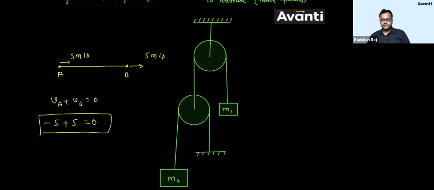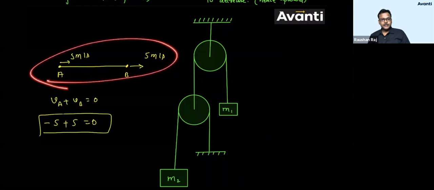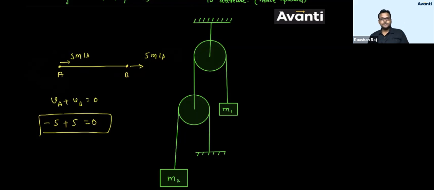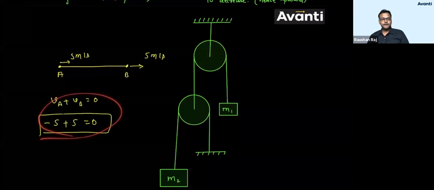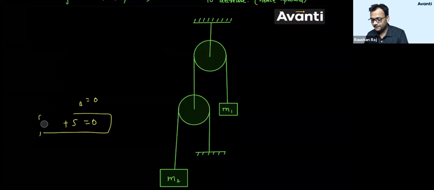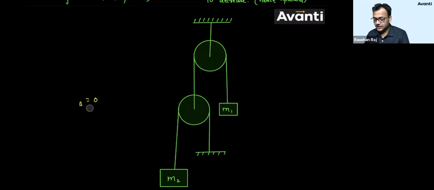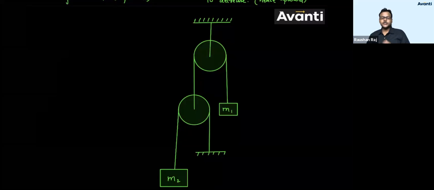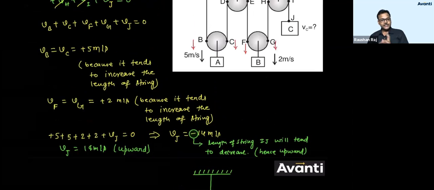If it happens here, it will happen anywhere. Are you getting my point, guys? Wherever the string is applicable, wherever the string is possible, inextensible string is given, I will use the same concept everywhere. So this is what we have used as a shortcut. However, this is completely logical. This is not based on 2 add kar do, 3 add kar do, or something like this. It's not an illogical shortcut. It's a logical shortcut based on the concept. So this is what you have to do to find the constraint relation between accelerations, relation between velocity.